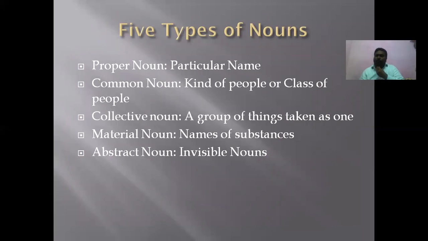So what are the substances? Iron, gold, copper, silver, wood, piece of chalk. Don't say chalk, say piece of chalk. All these are called substances. Simply remember, there will not be any plural form for them.